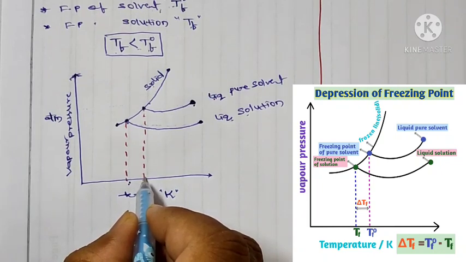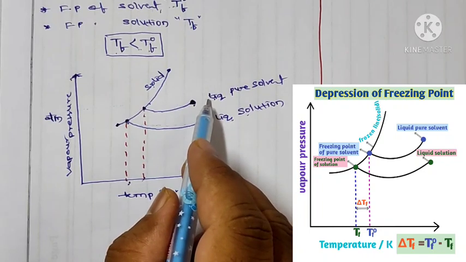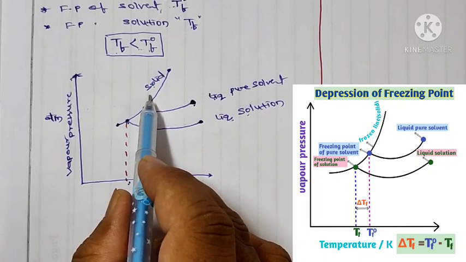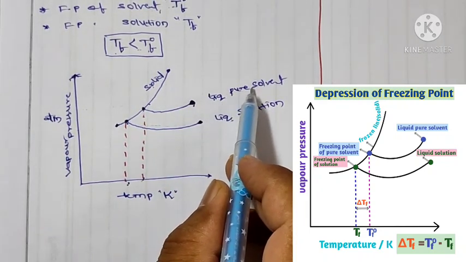At this temperature, the vapor pressure in liquid phase becomes equal to vapor pressure in solid phase of pure solvent.